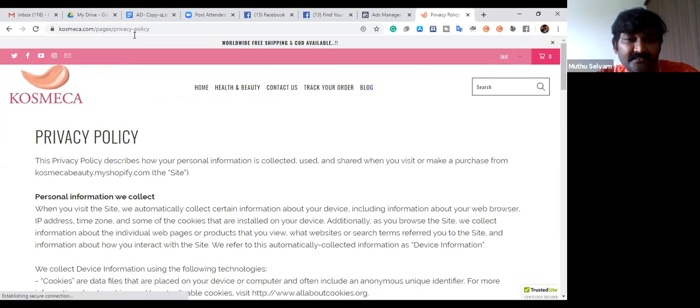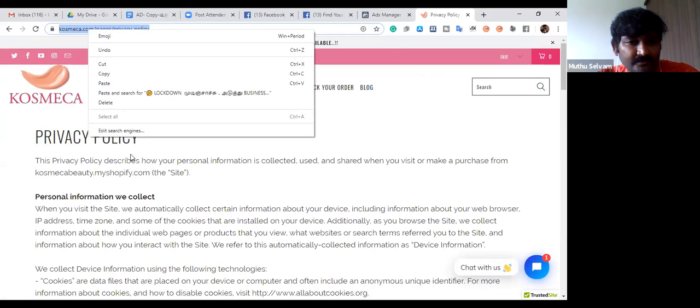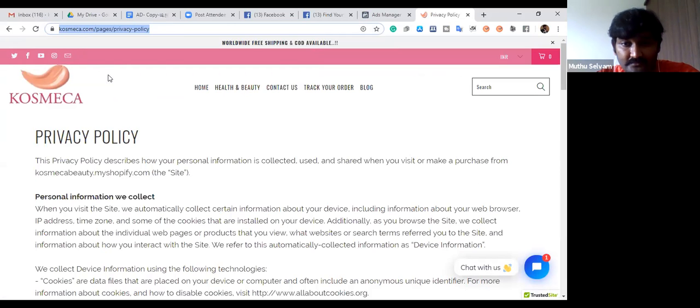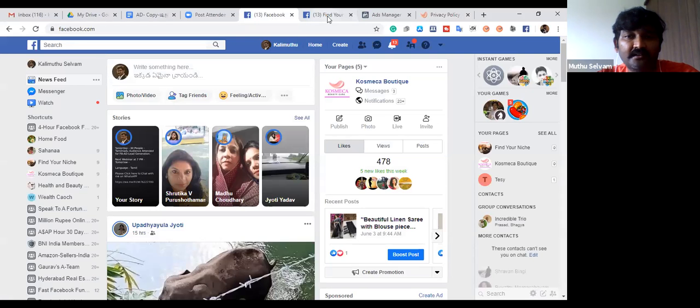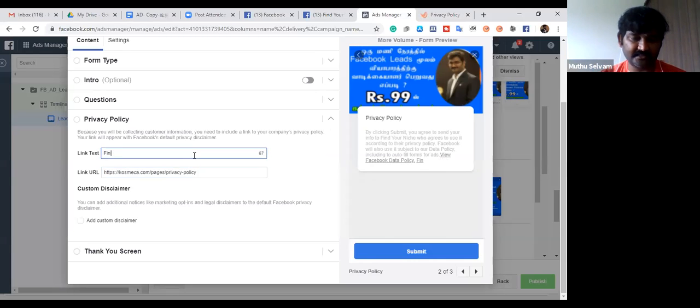Privacy policy is nothing but saying we are collecting the data, we don't use it for some other purpose, only to let the audience know about our product information. That is what we need to share in the privacy policy link. I'm copying the link here, our page name, whatever it's supposed to be. Only the thing is, this will be visible here.